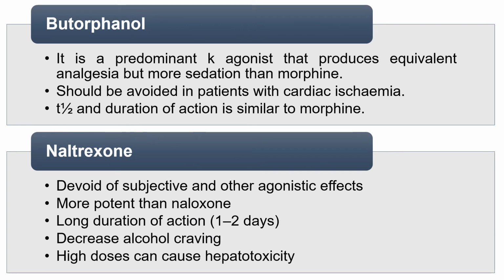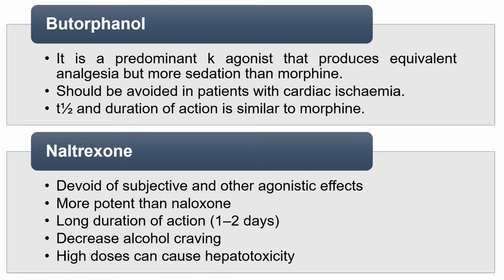Fifth, butorphanol. It is a predominant kappa agonist that produces equivalent analgesia but more sedation than morphine. Should be avoided in patients with cardiac ischemia. Its half-life and duration of action is similar to morphine.